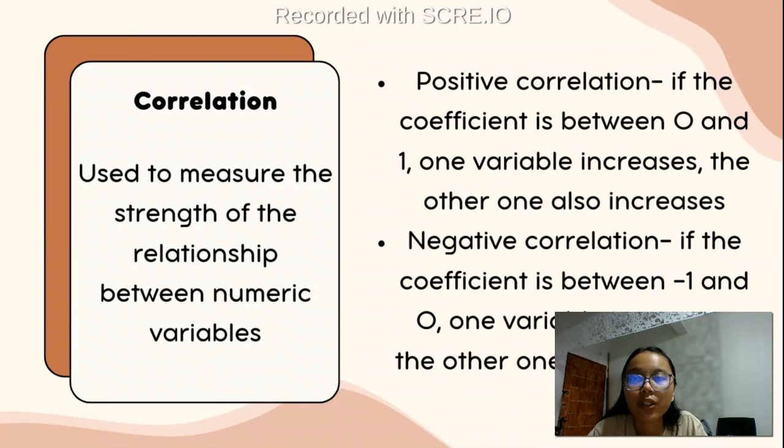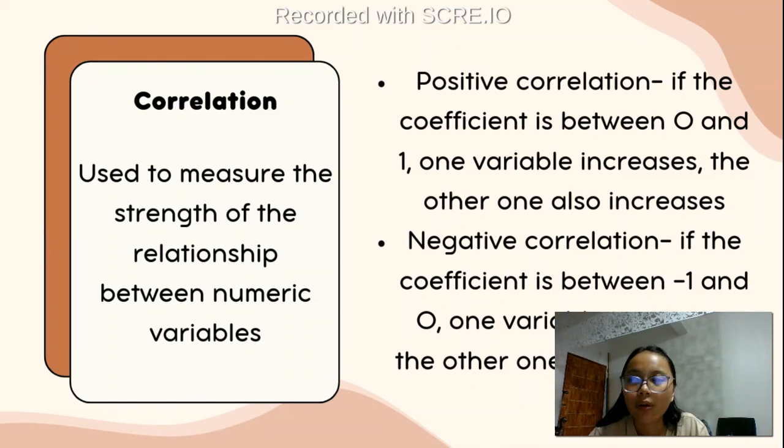Correlation is used to measure the strength of the relationship between numeric variables. So here it explains the relationship of two variables with the use of numerical values. In positive correlation, if the coefficient is between 0 and 1, one variable increases and the other one also increases.